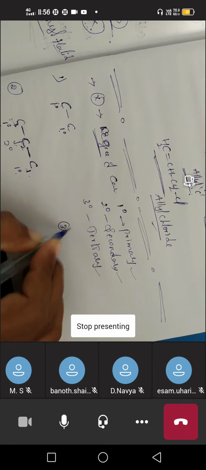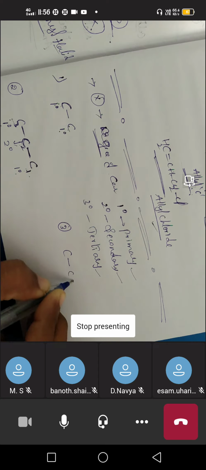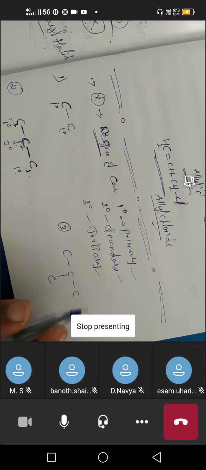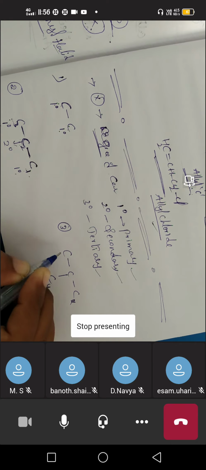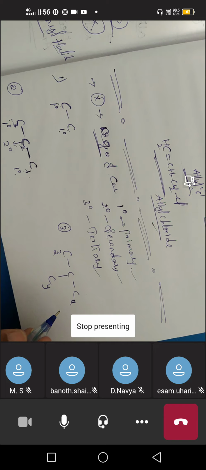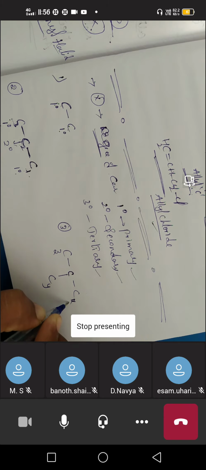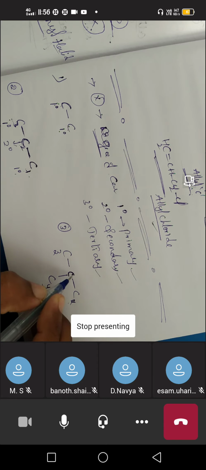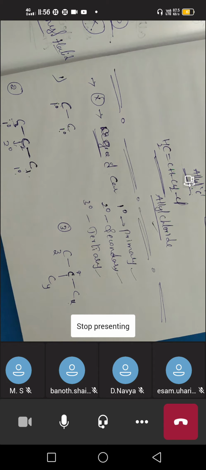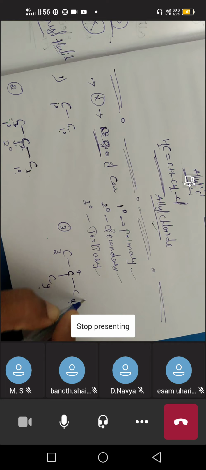In the same way, we have another type of carbon, that is tertiary carbon. Here I am giving an example, using the labels X, Y, Z. For the middle carbon I give the label A. Here X is directly connected with A, not with Y and Z. There is no direct connection, so it is directly connected with only one carbon. So it is also primary.